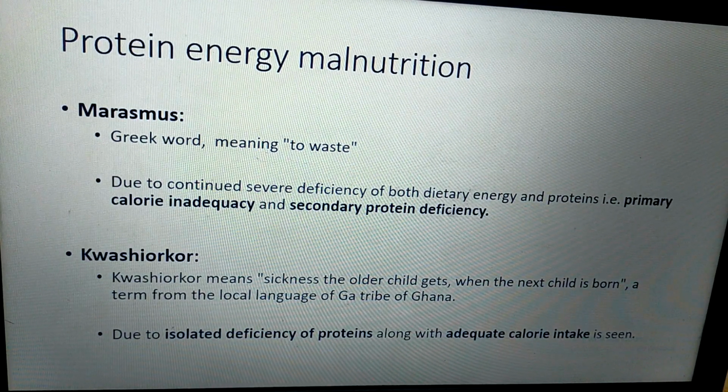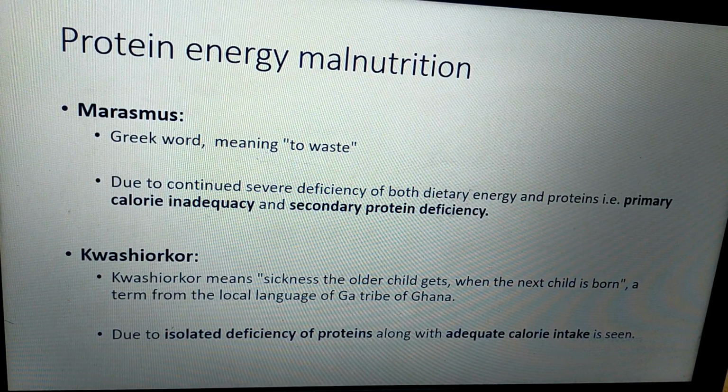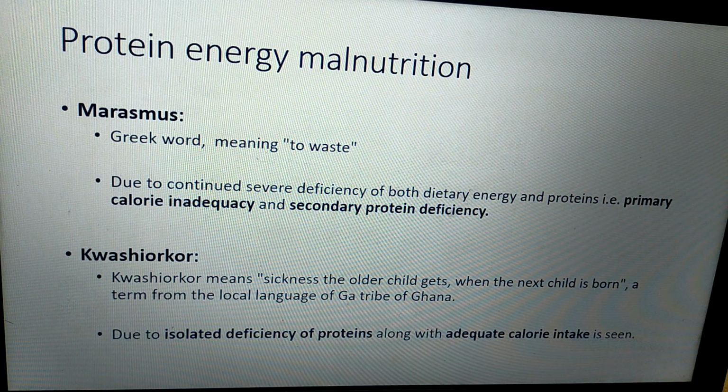Marasmus is a Greek word meaning to waste. Here, there is continued severe deficiency of both dietary energy and protein. That is primary calorie deficiency and secondary protein deficiency. So in marasmus, protein as well as energy deficiency is seen.